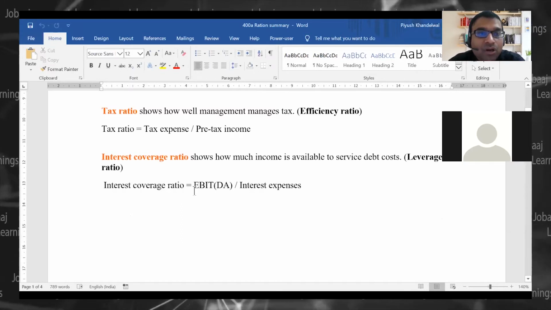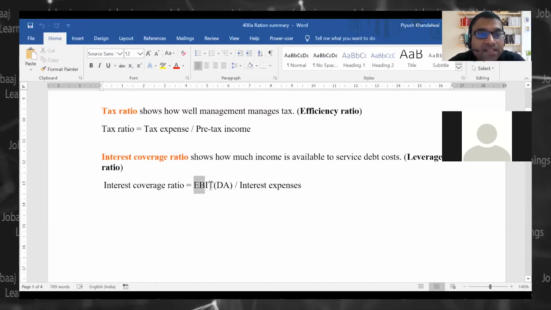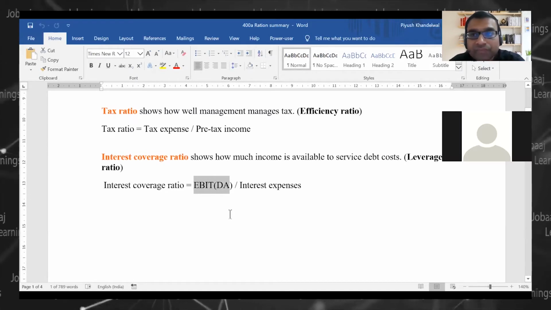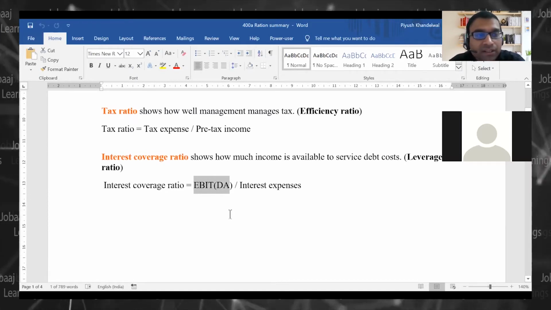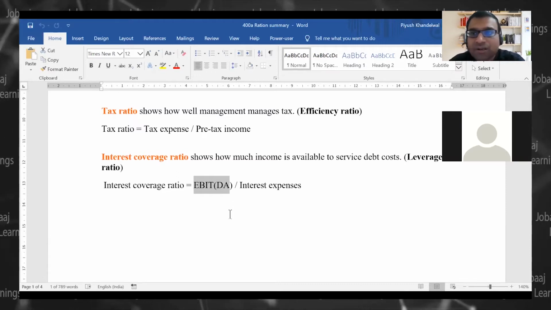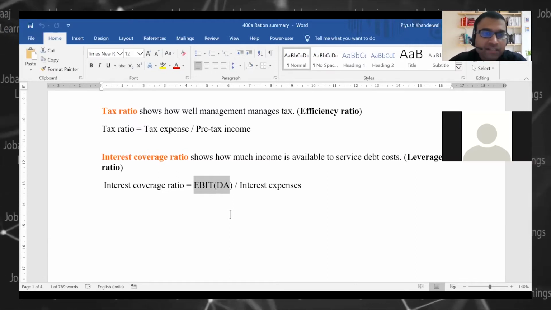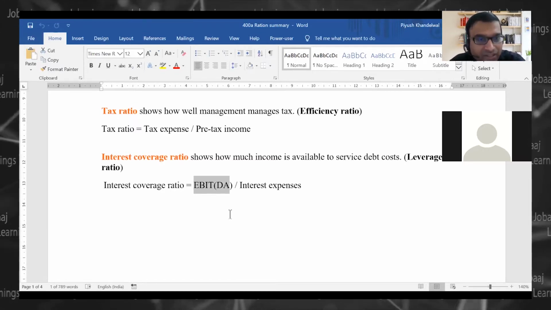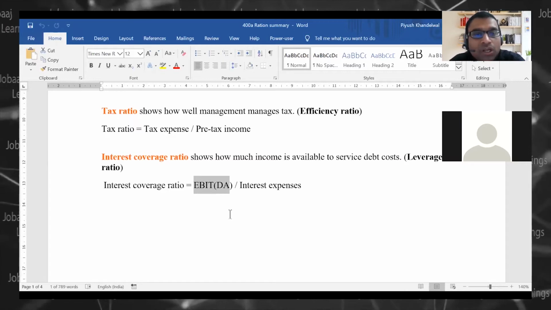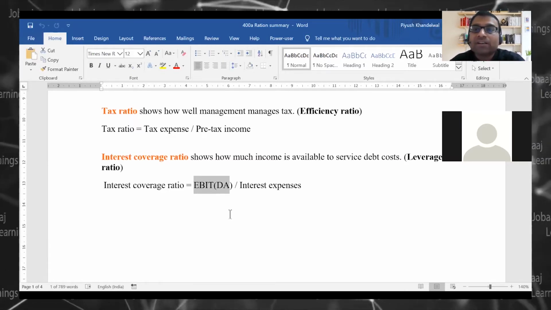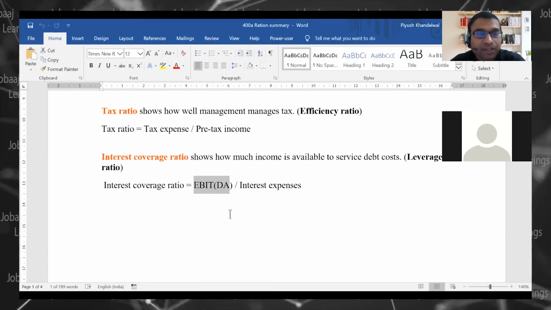That means can we term this as cash operating earning? Because depreciation and amortization is a non-cash item. You have already spent on that, right? And you are not paying interest and tax on that, correct? So how well your earnings cover your interest expenses, correct?